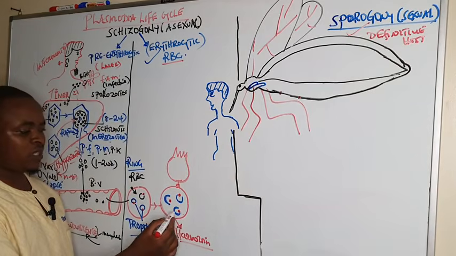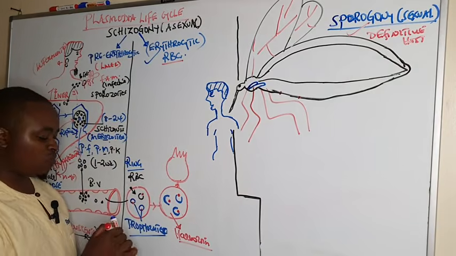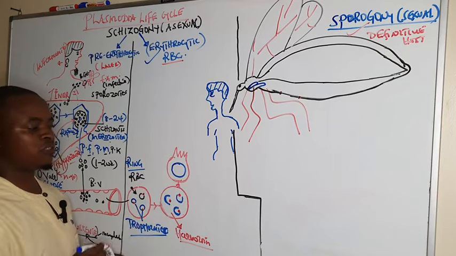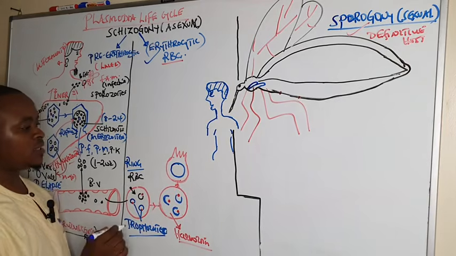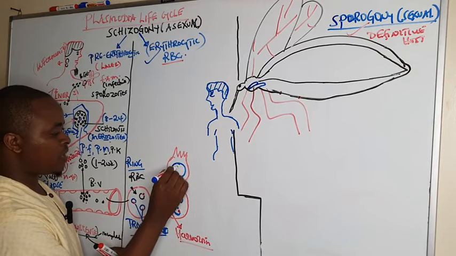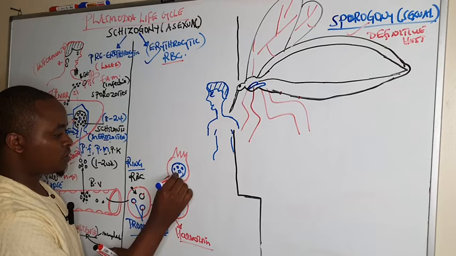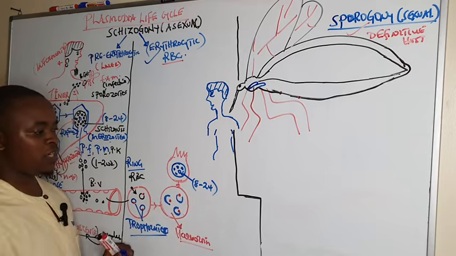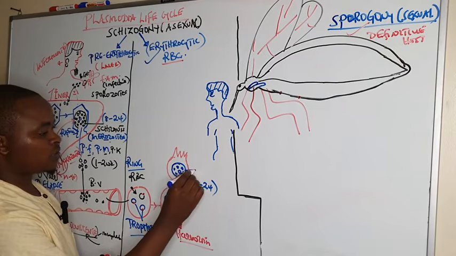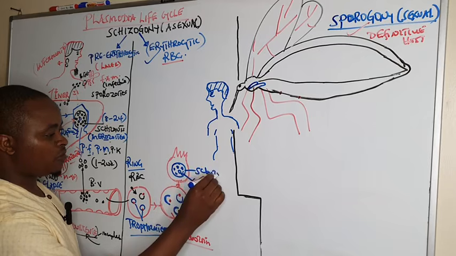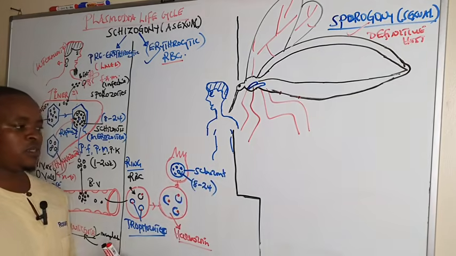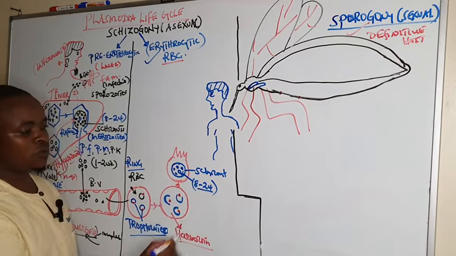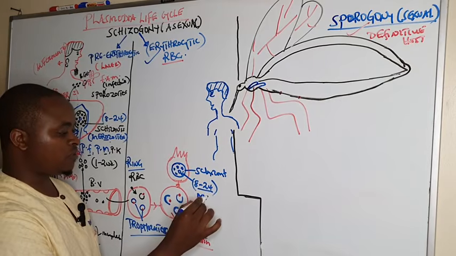These ring forms in the RBC continue to mature into what we call the schizont, and this schizont contains multiple merozoites, on average ranging from 8 to 24, depending on the species. This schizont, formed in the red blood cell, undergoes division to form multiple merozoites ranging from 8 to 24.